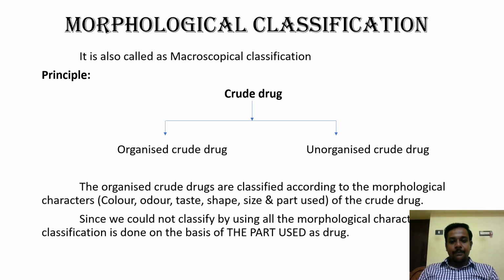So we will be taking the part used, meaning what part of the crude drug is used, and we will classify all the crude drugs. Okay, so based on what part of that particular plant is used as crude drug, we are going to classify all the crude drugs here.